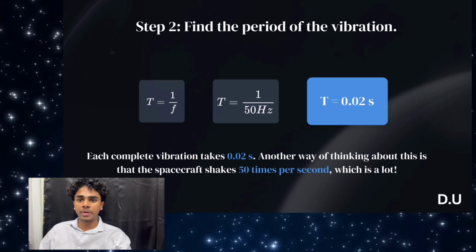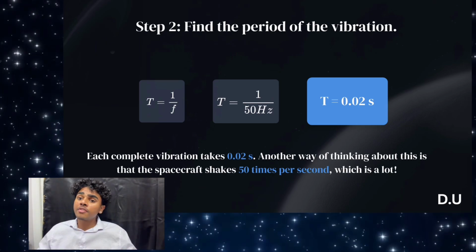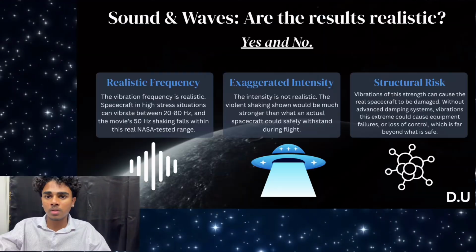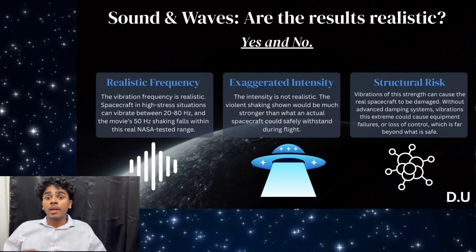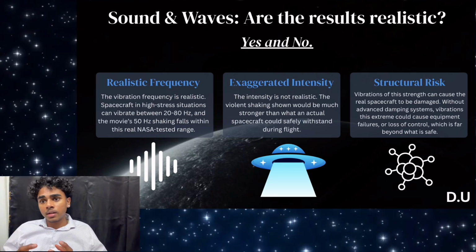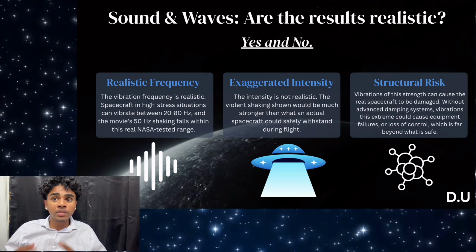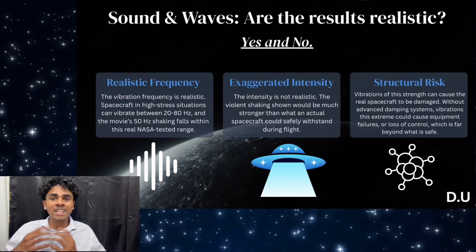Step 2, period. The vibration period is 0.02 seconds, meaning the spacecraft shakes 50 times per second, which is extremely fast. Are these results realistic? Yes and no. The frequency is realistic. Spacecraft can vibrate between 20 to 80 Hz, and the movie's 50 Hz fits real NASA tested values, but the intensity shown in the movie is exaggerated.